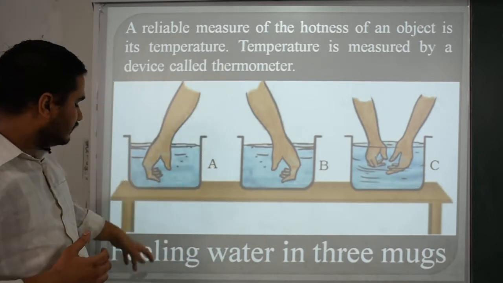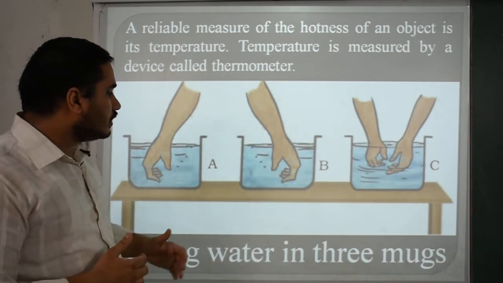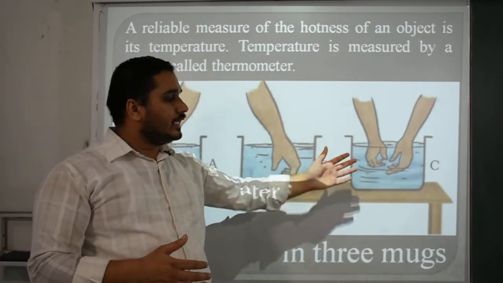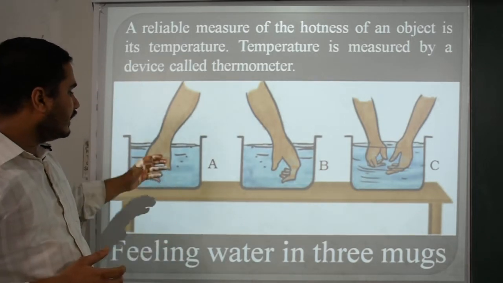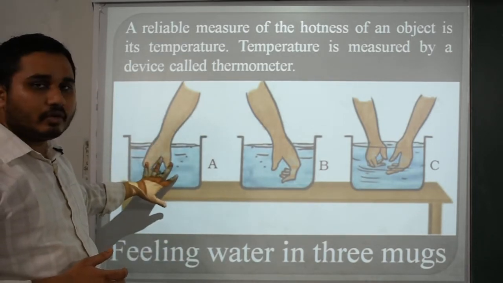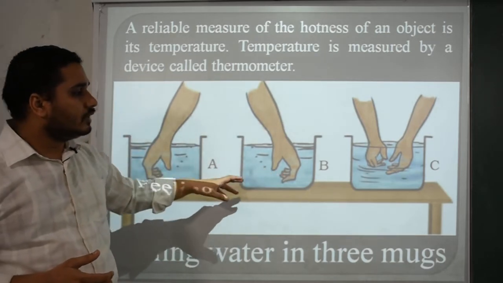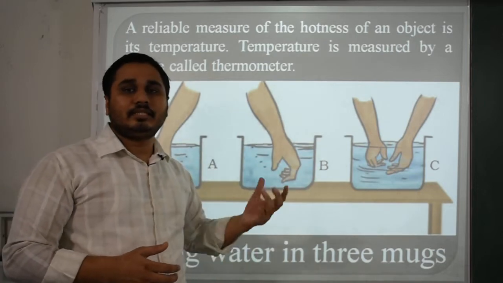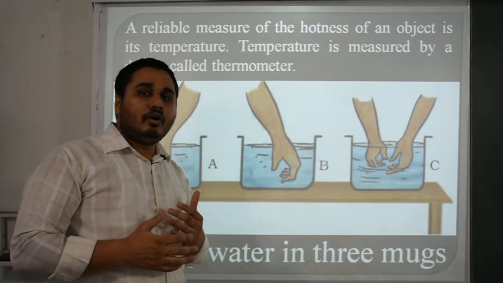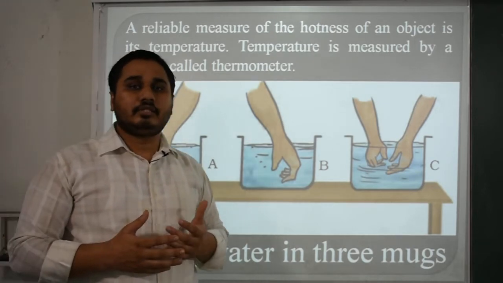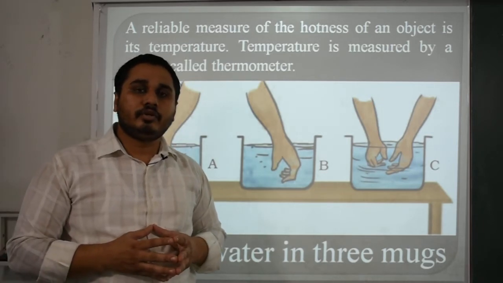Here's an example, that is filling water in 3 mugs. In mug A, we are providing cold water, in B hot water, and in C mixed water. Perform this activity at your home: dip your hand in the cold water, then dip your hand into the B mug, then dip both your hands in the C mug. You will feel different kinds of temperature, but not all liquids are safe for our skin. Some may cause some kind of irritation on your skin also.